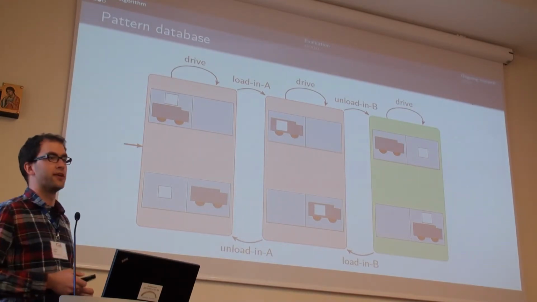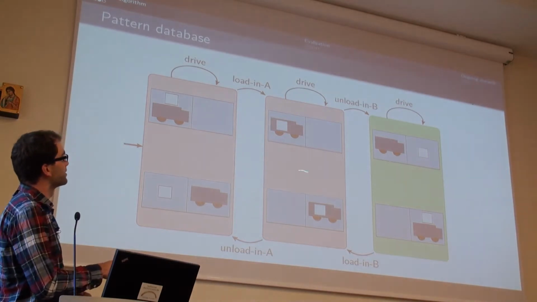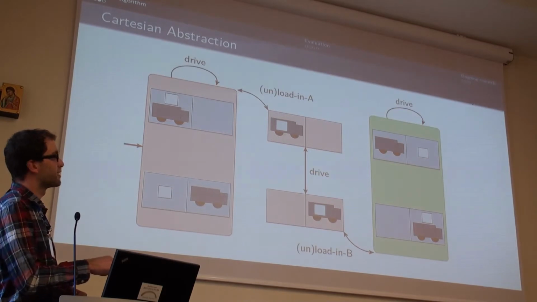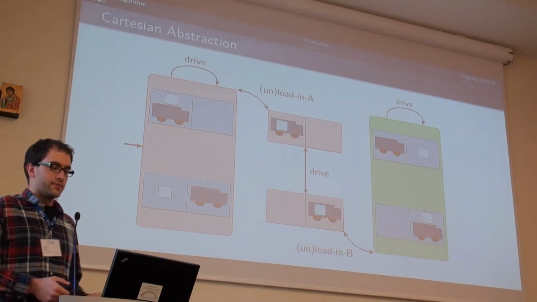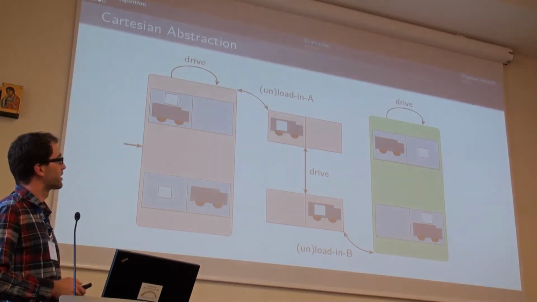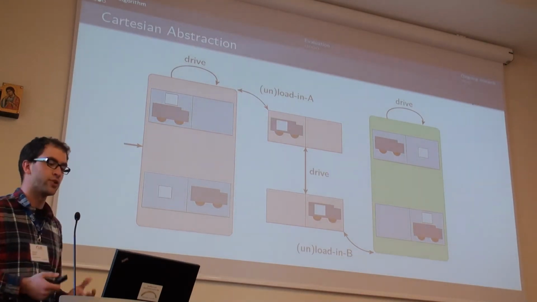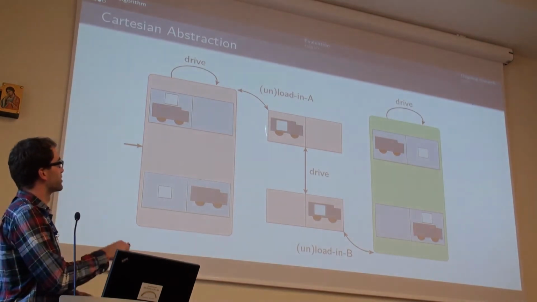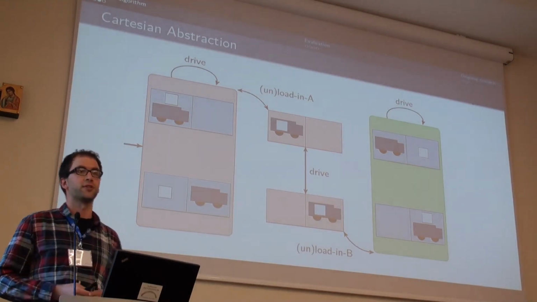But what cannot be done in pattern databases is splitting only a subset of the states. So this split here can be done in Cartesian abstractions, but it cannot be done in pattern databases. Okay, so one class of abstractions that is even more general is Merge-and-Shrink abstractions, where you could also combine this state with these two states. But this is not possible in Cartesian abstractions.